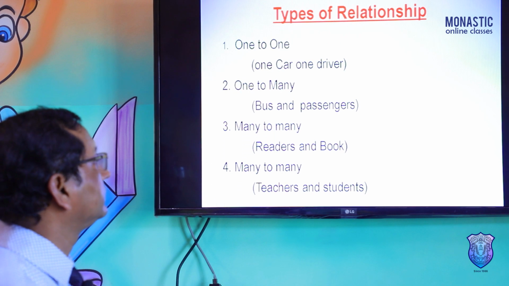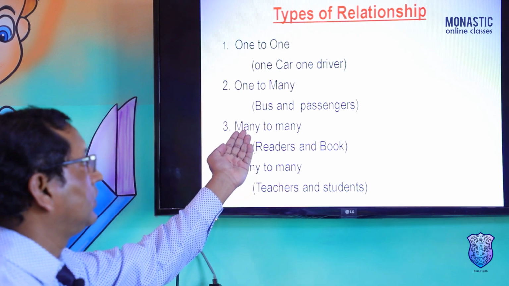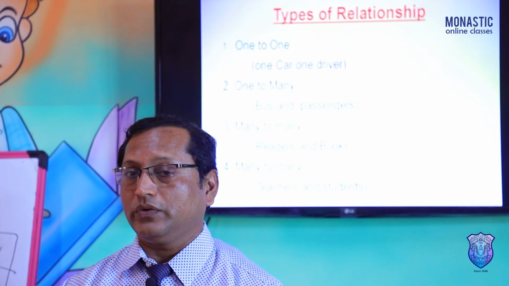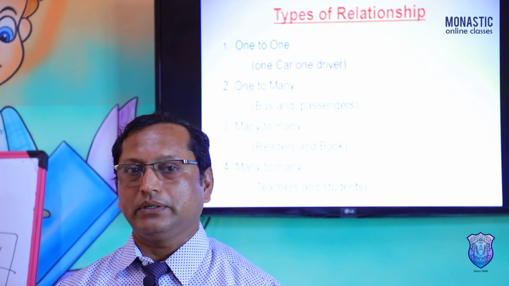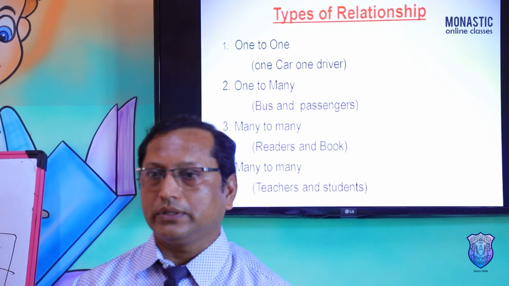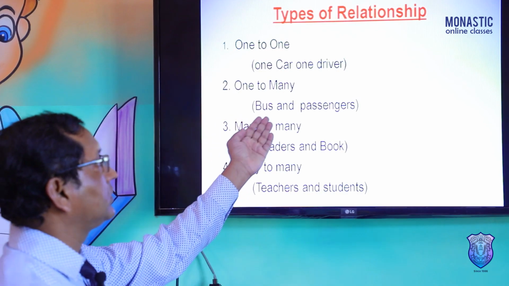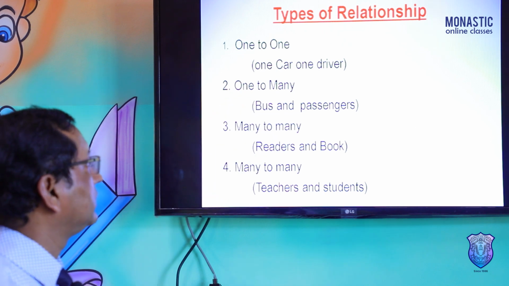One-to-many. Here one example is bus and passengers. One bus can carry many passengers, maybe 5, maybe 40, according to the number of seats. So bus and passengers is an example of a one-to-many relationship.